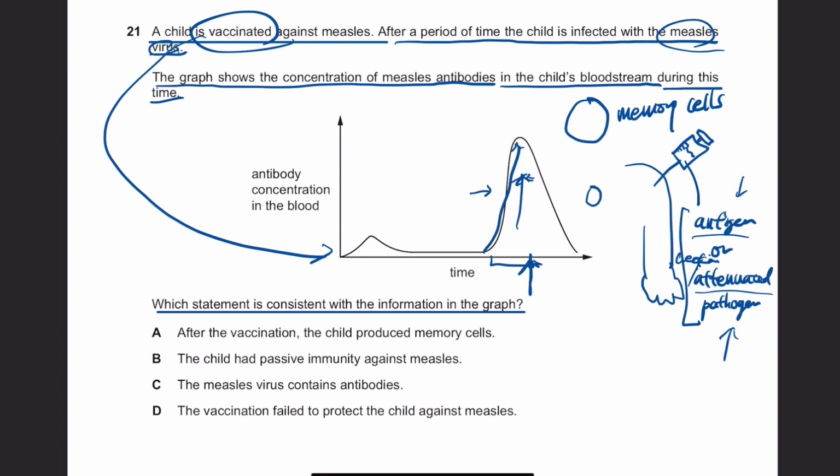So the answer for this question is A. After the vaccination, the child produced memory cells. These memory cells are the ones that protect your body from many infections, many pathogens, after learning what they are. So A is the answer for this question. Okay.